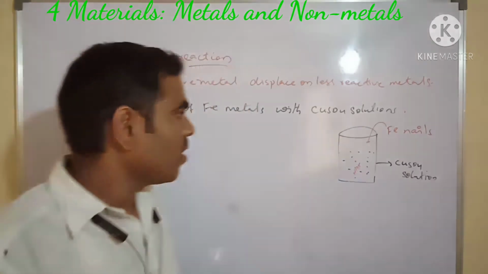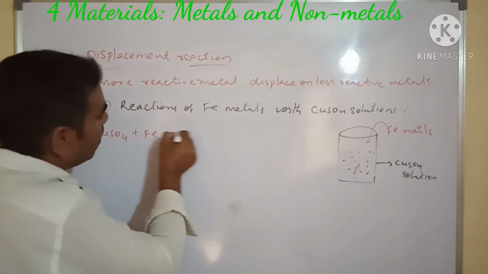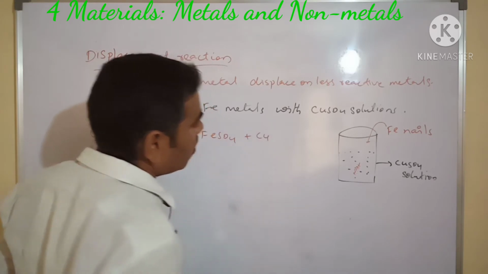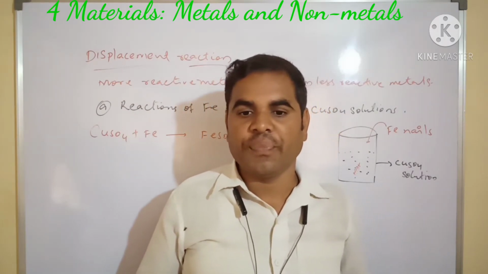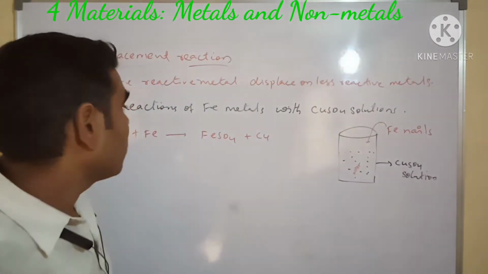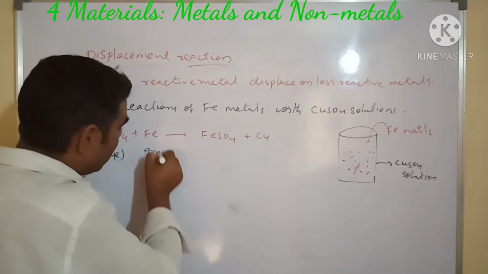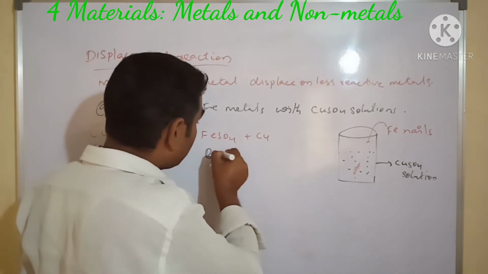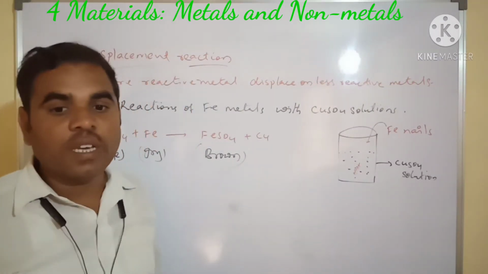See, we have to see the reaction. Copper sulfate reacts with ferrous, forming FeSO4 plus Cu. Earlier it was a sky blue color, afterwards it changes to green color. The copper sulfate is a blue solution, the iron nail is gray, and the copper formed is brownish, a red brown color.